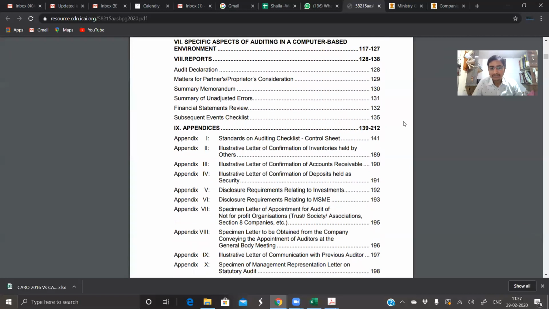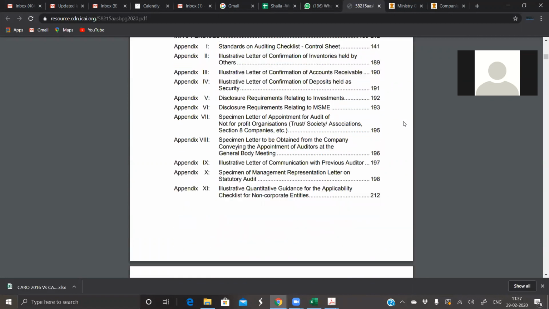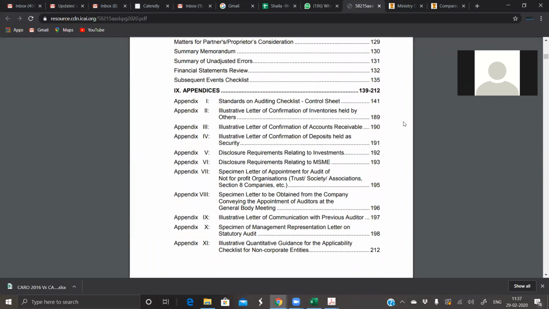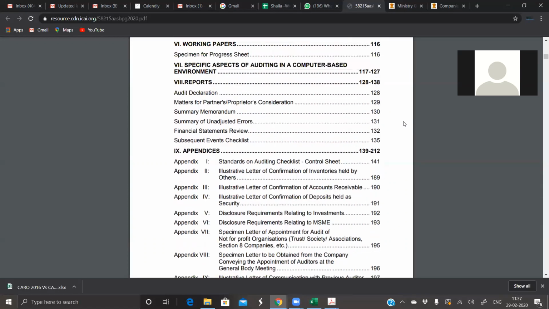Correct, uncle. Because right now we have not been doing that. What we are doing, frankly speaking, is: take the previous year's audit report, change the date, put 2019 in place of 2018, print it out and put it in. Nobody is going through it. They are just doing a cut copy paste job, including me.